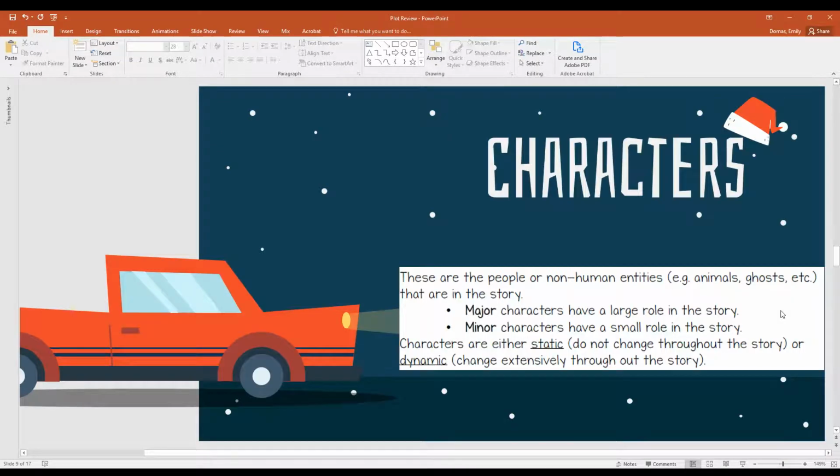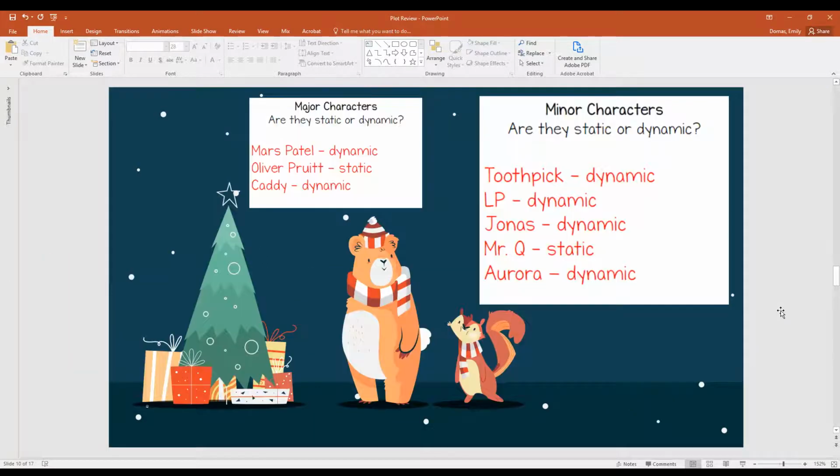Okay. The characters, we have major and minor characters, and then we have static and dynamic. Static is where the character does not change throughout the story, whereas dynamic is where they change extensively throughout the story. So, for example, our major characters are Mars Patel, Oliver Pruitt, and Caddy. Mars and Caddy are considered dynamic, where Oliver Pruitt is considered static.